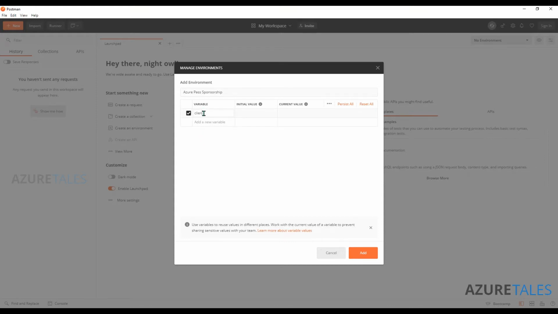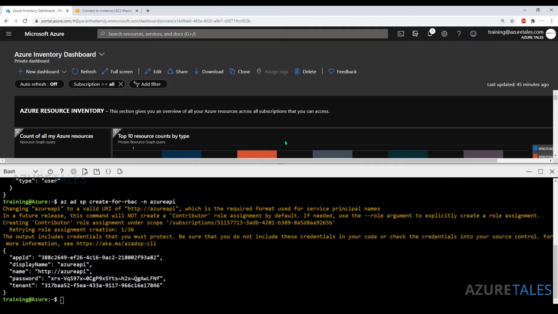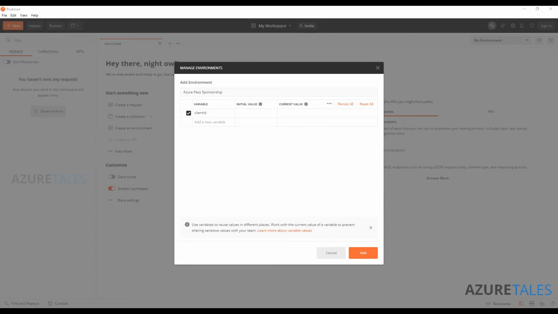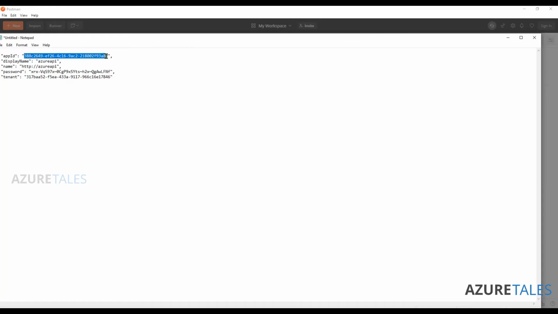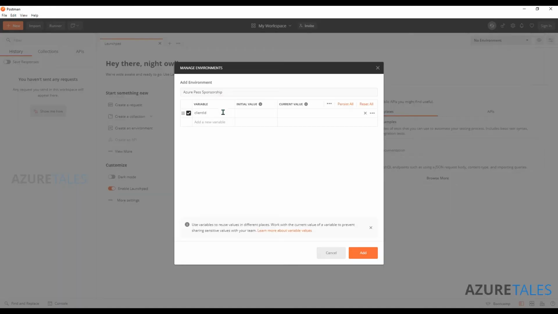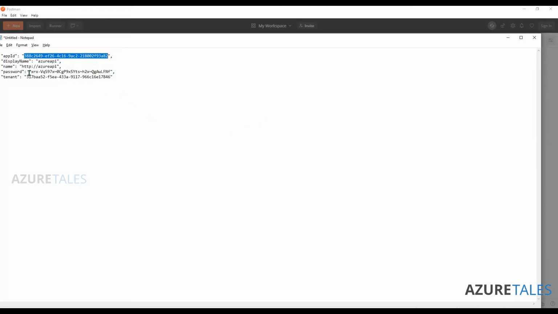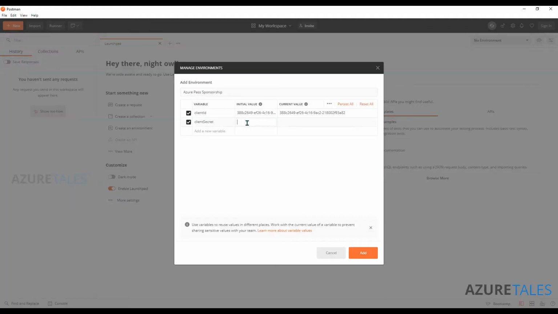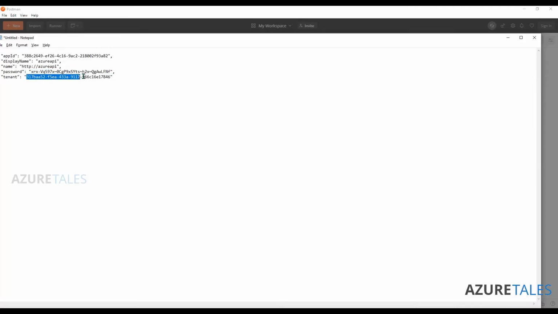We will add a new variable here. We will name it client ID, and the value that we are going to give will be the client ID, which is the application ID. I'll take this value and paste it here and here. Next one is the client secret, which is the password that we are going to copy from here. Copy the password, go back, paste it here. The next thing that we need is the tenant ID. So we'll copy the tenant ID from here.